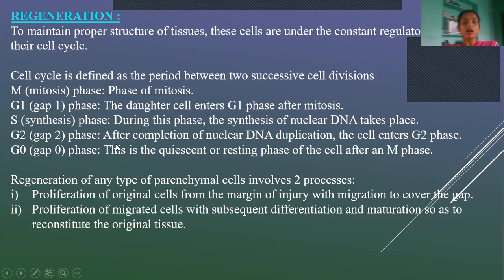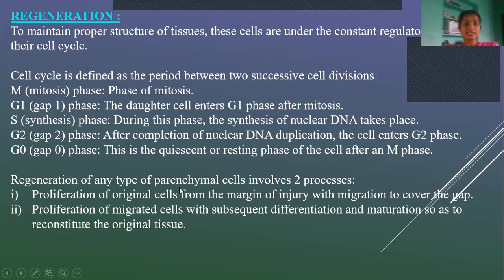And the G2 phase: after completion of the nuclear DNA, the cell enters into the G2 phase. And then the G0 phase, which we call the resting phase after an M phase. These are the phases which take place in the process of proliferation of parenchymal cells. This we call the cell cycle.